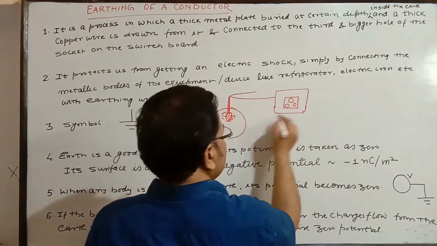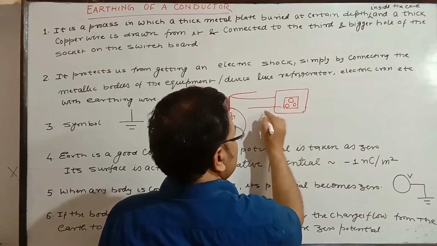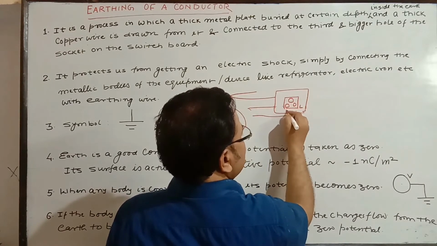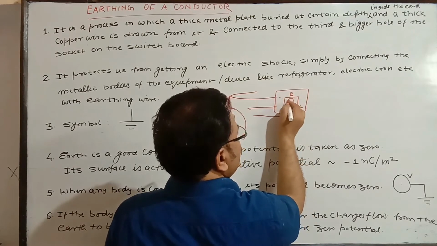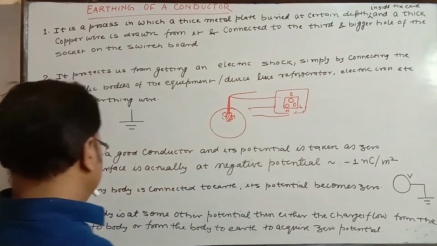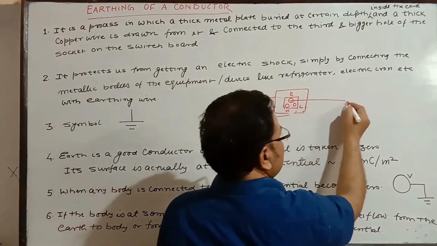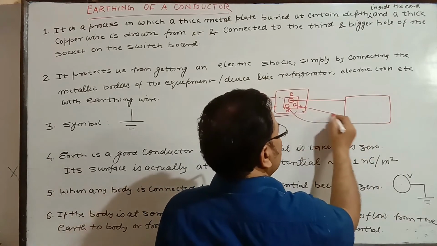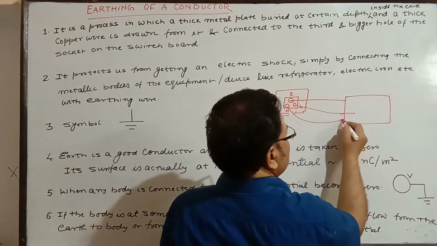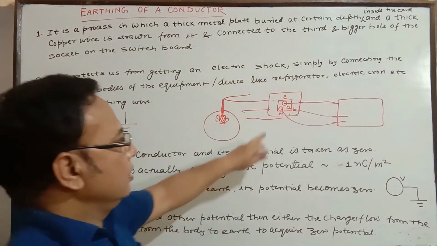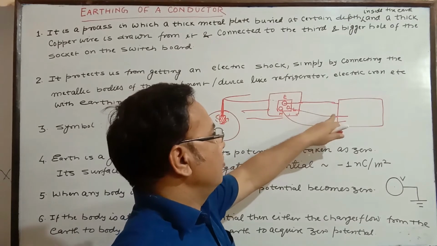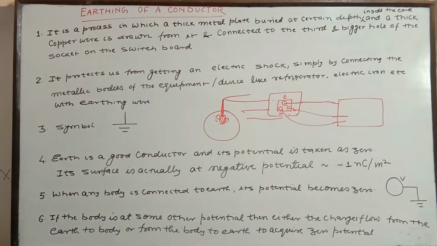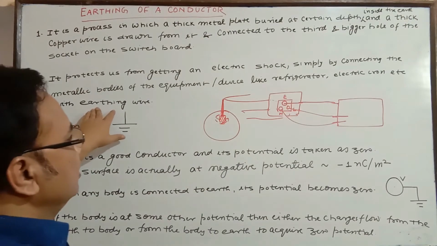Two more wires come from the supply division, and these wires are for live and neutral. So this side is live, this side neutral, and this one is earth. The earth wire is connected here, and from here the third plug pin is connected to the body of the equipment you are using. The other 2 points are for the energy supply, neutral and live. These two are for power supply, and earth is connected to the body to protect us from shock. And this is grounded.